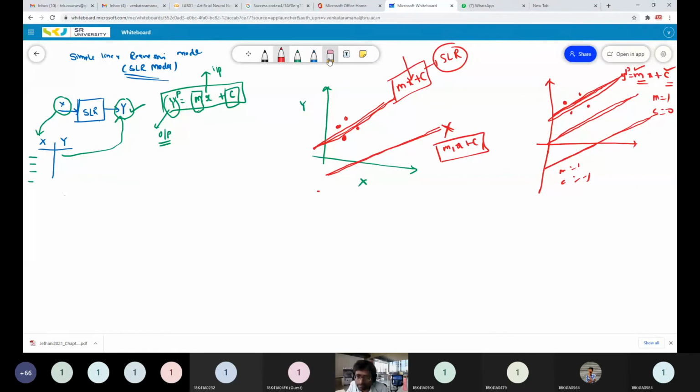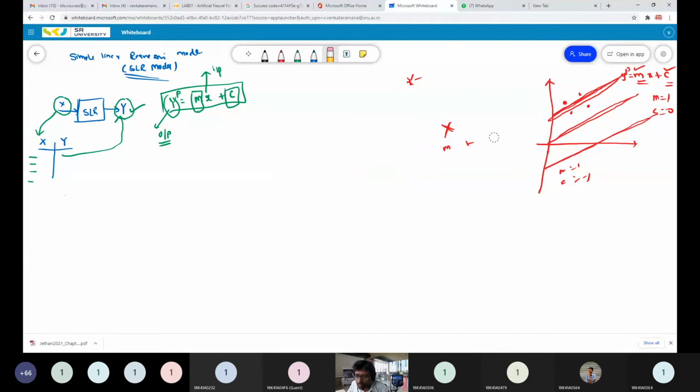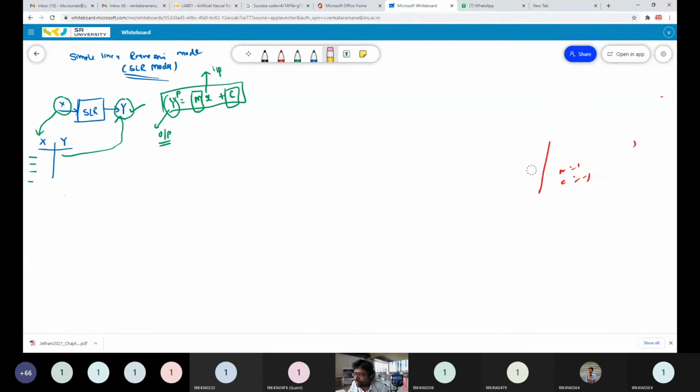Now, every point on the line is called a predicted value. The points on the line will represent the predicted values. Okay.